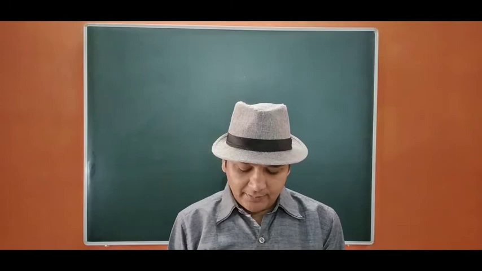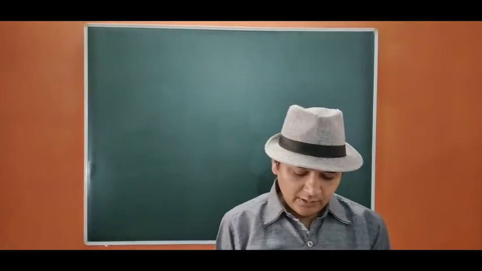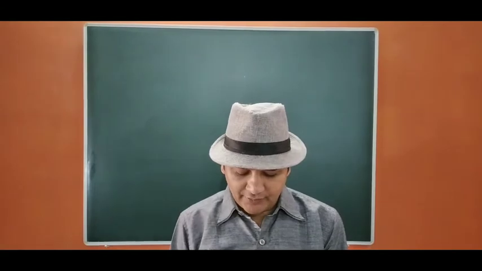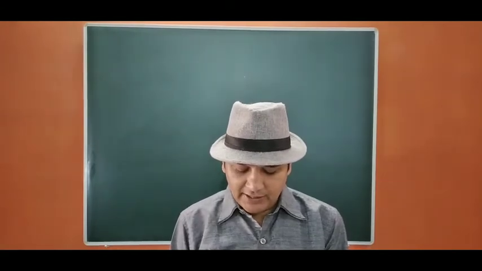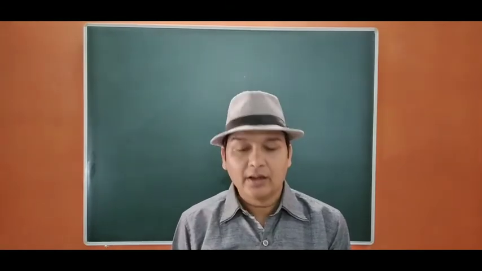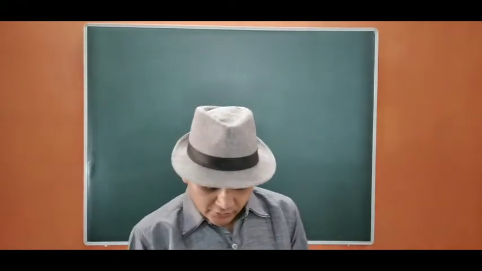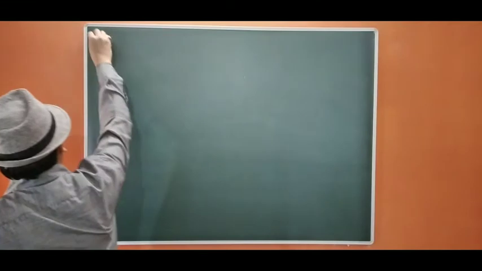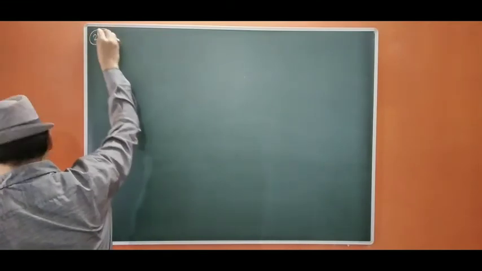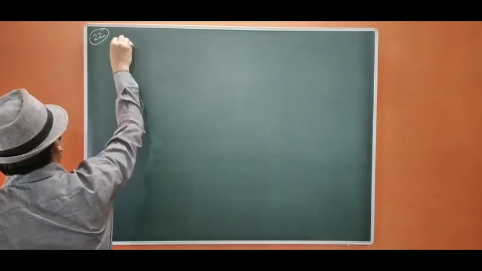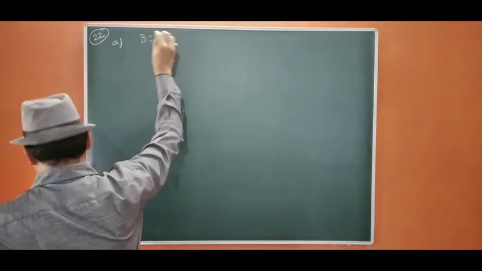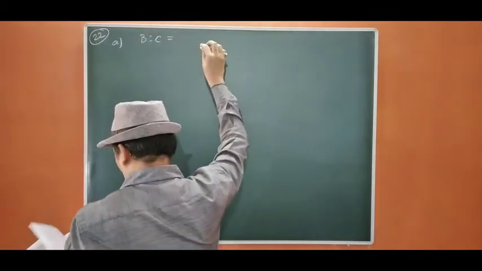D is admitted paying a premium, that is goodwill, of 2,000 for 1/4 share of the profit. Share of B and C remains as before. Okay, so let us start. Question number 22, part A. B to C is 3:2.